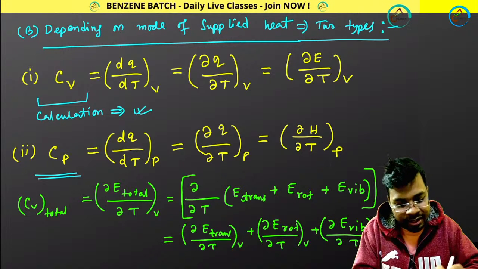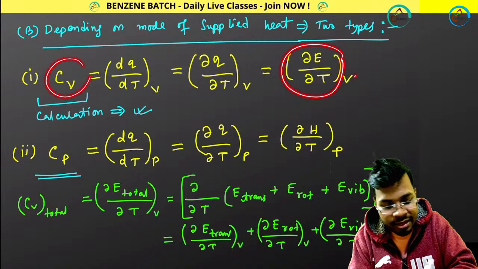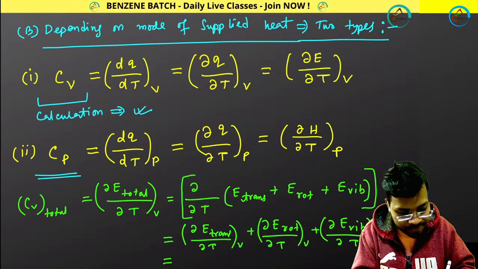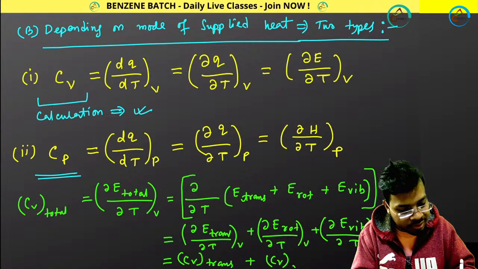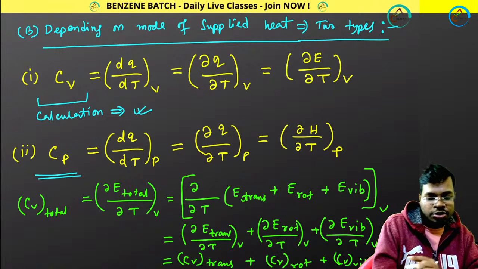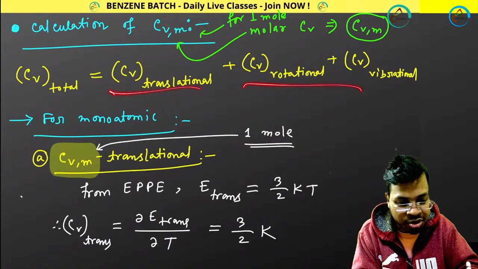So del E by del T at constant V means CV, and del E trans by del T at constant V means CV trans, plus CV rot, plus CV vibrational. So this is how I get this. Now we have trans, rotational, vibrational.